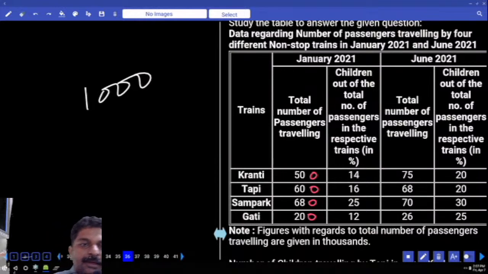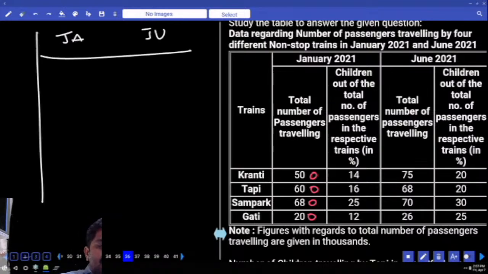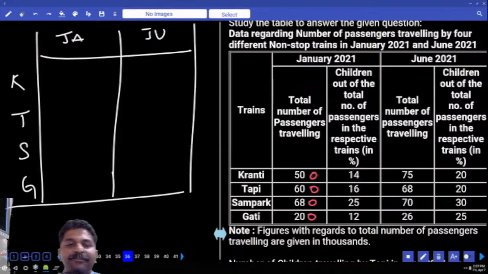Now in January and in June, let me first write how many children are there: Kranti, Tapi, Sampark and then Gati. In January, 14 500s.